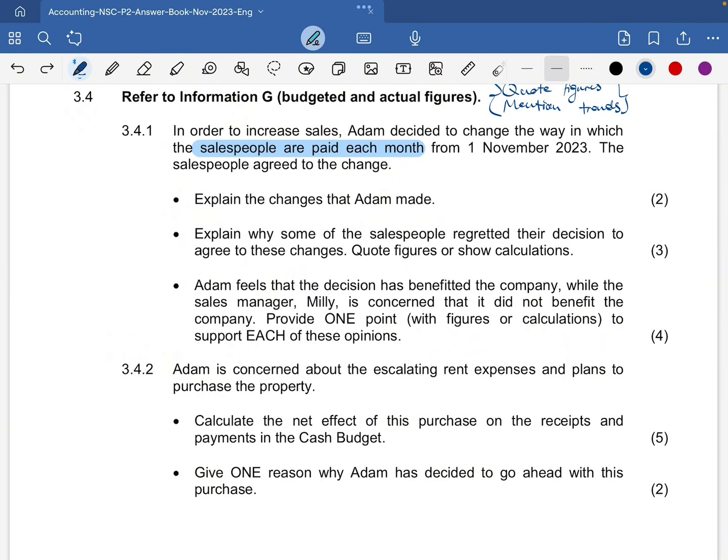Now we need to provide 1 point to support each of these opinions. So we're going to talk about Adam first, as to why this decision benefited the company.